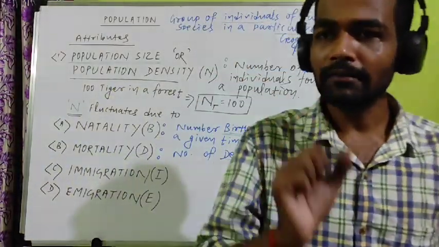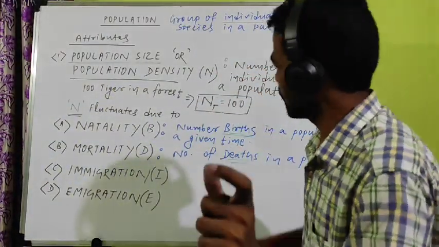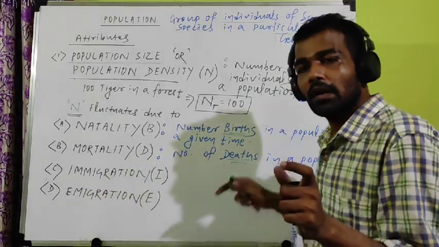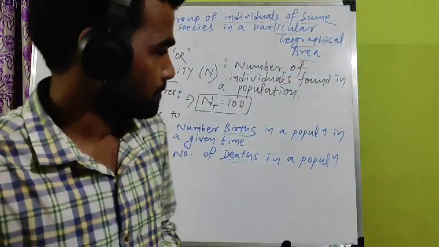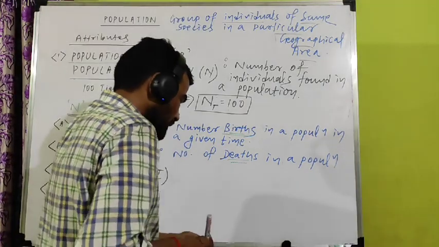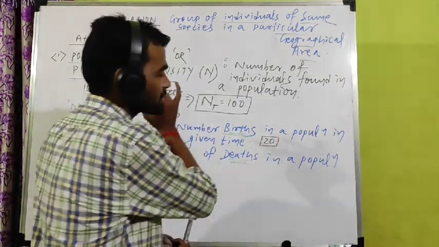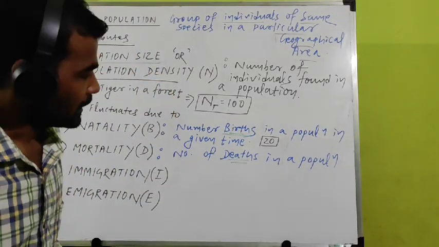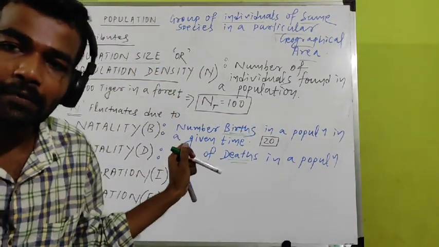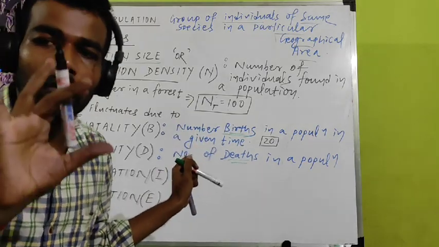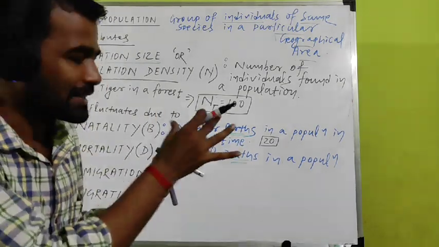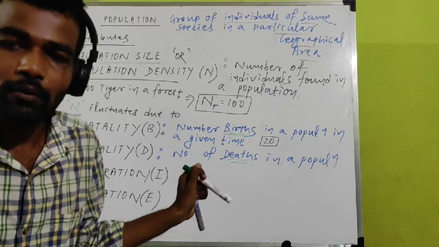In the natality example we have taken, let there be 20 births, so 100 becomes 120. In the same forest, the population size had become 120. But in the same year some deaths will occur, among the old, aged tigers. Those tigers which are aged will die.